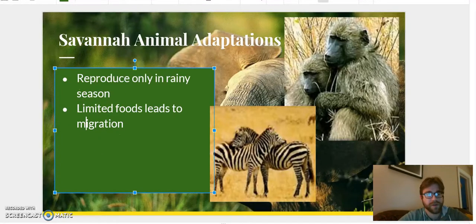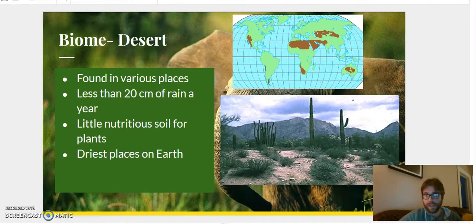All right, after the savanna, let's talk about the next biome, a desert. So, like a savanna, it is very hot, but there's no wet season here. There's no rain season in the desert. It very rarely rains. We have less than 20 centimeters of rain a year in a desert. Now, we can find deserts in various places. We can find it in North America. We can find it in South America and Africa. We can find them all over the world.